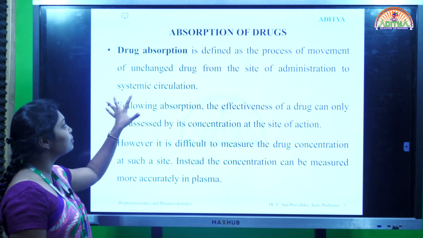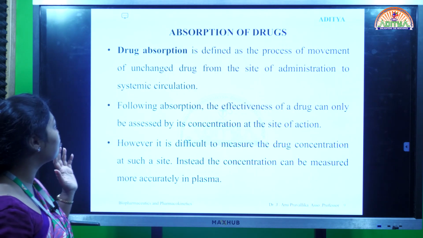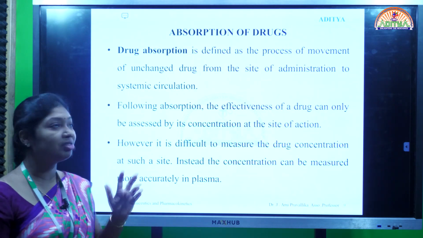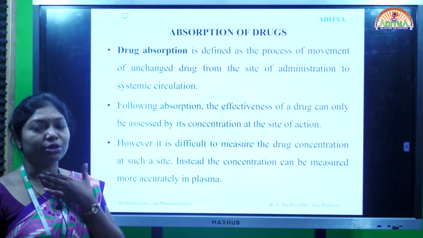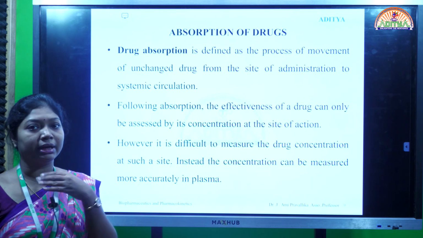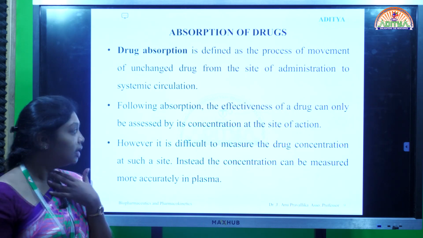So what do we mean by drug absorption? It is defined as the process of movement of unchanged drug from the site of administration to the systemic circulation. For example, if I am taking an oral tablet, my site of administration is the mouth, right?